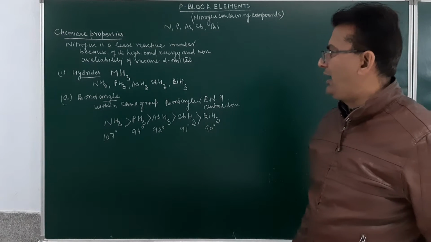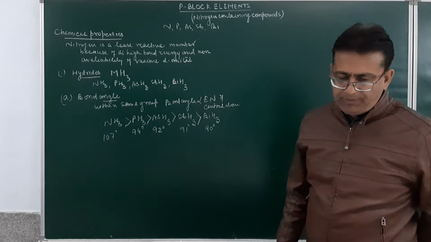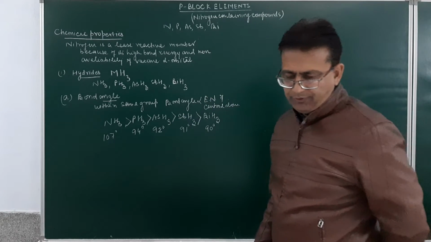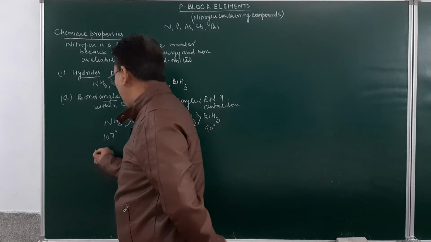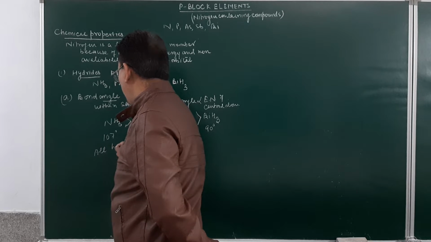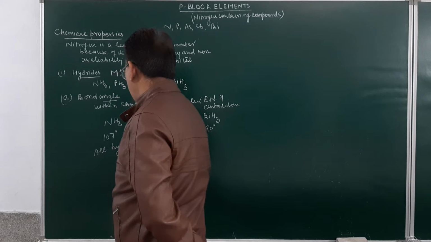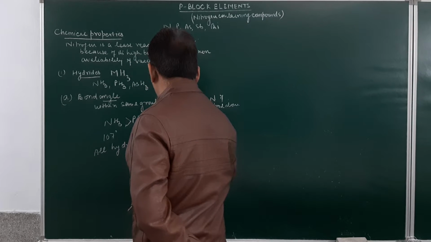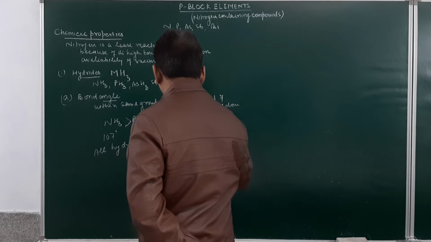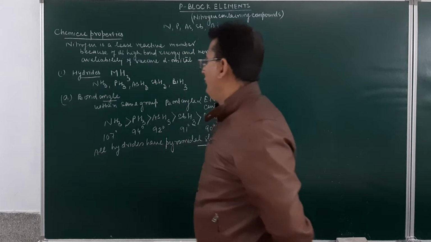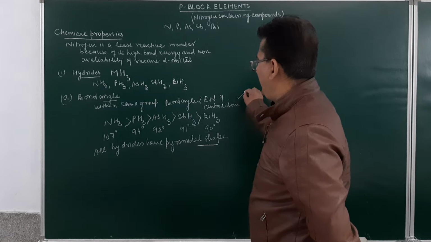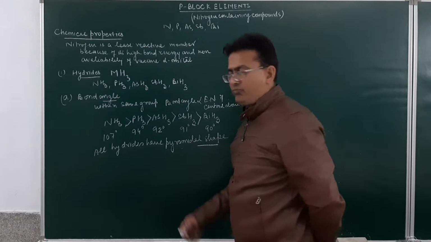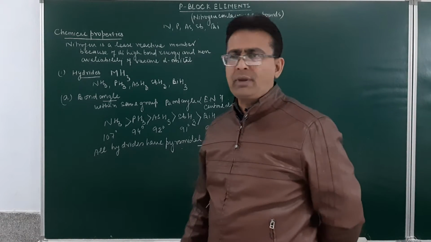And what type of hybridization will be present in the molecule? This will have a pyramidal shape with a distorted geometry. Fine. So all hydrides have pyramidal shape. Hybridization will be sp3. Within the same group, the bond angle will be directly proportional to the electronegativity of the central atom, all hydrides have a pyramidal shape, and the bond angle goes on decreasing.